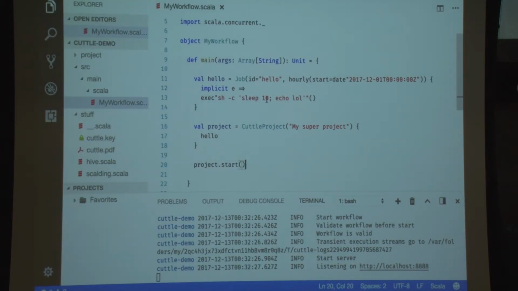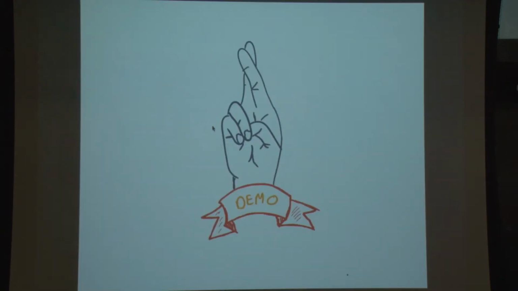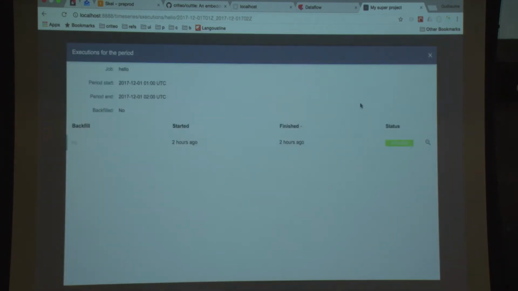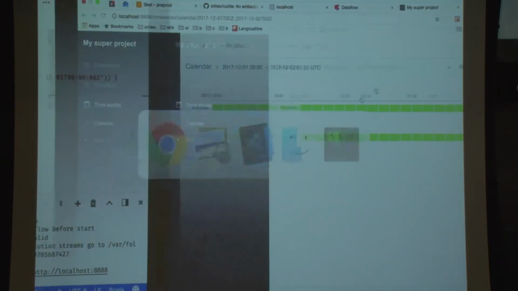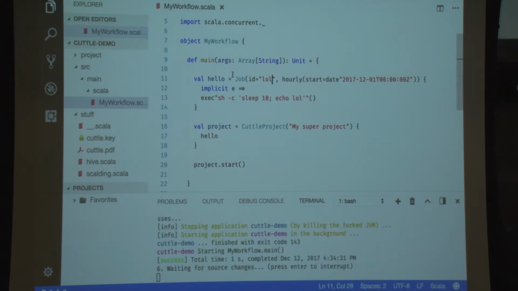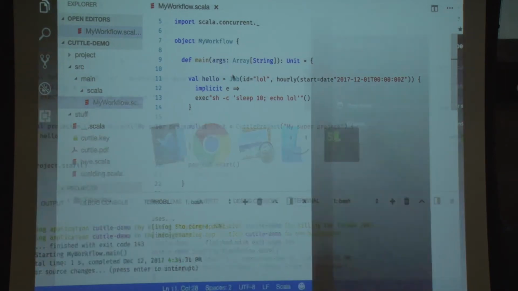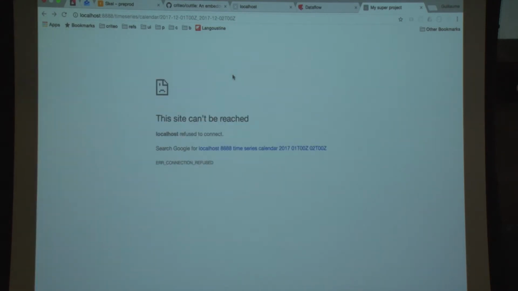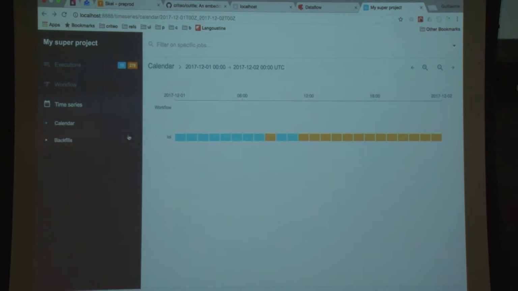It should wait 10 seconds, right? No, it's not the same. It's probably because I already have some state in my SQL server. Yeah, if I already have some state with another job with ID hello, it probably... okay, so this is different.